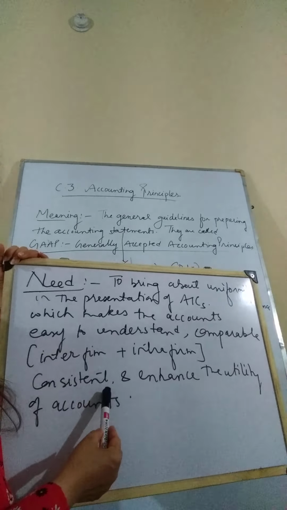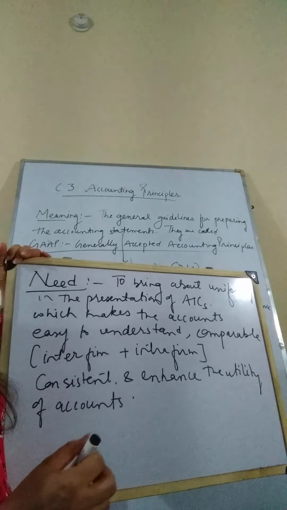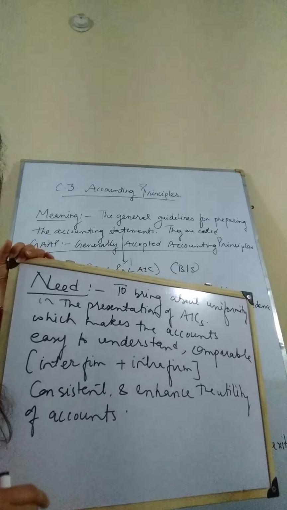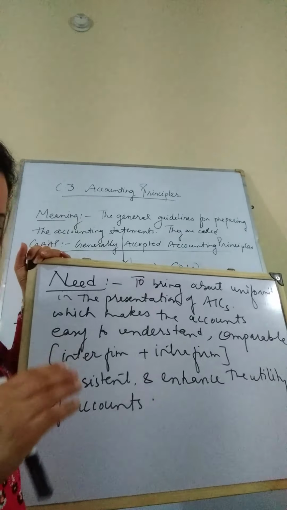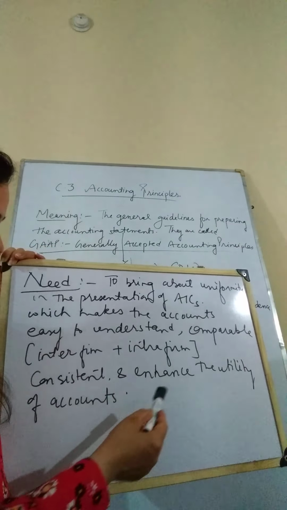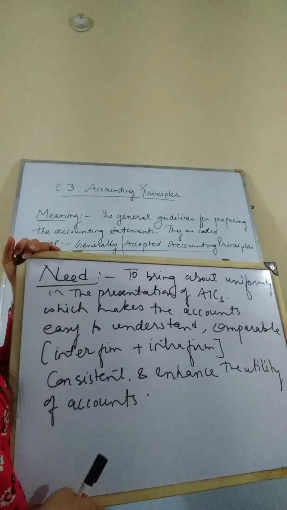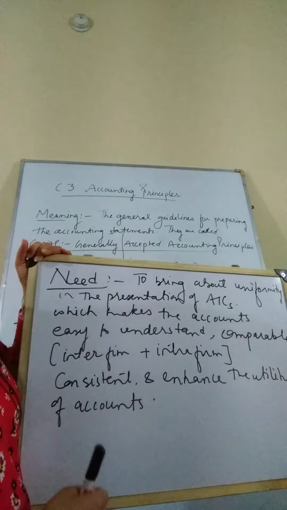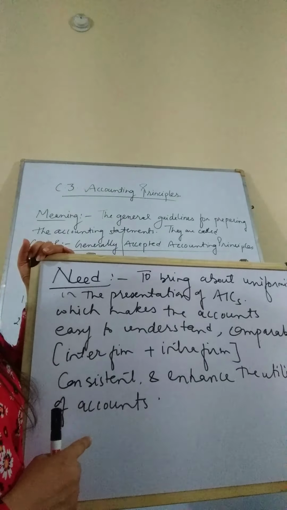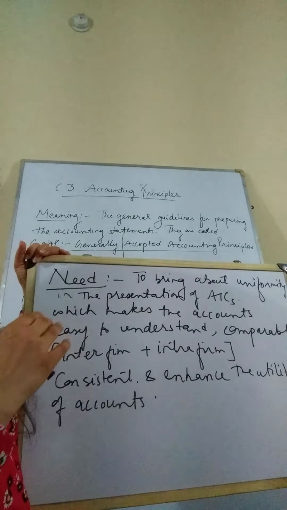Okay, then consistency is being promoted by accounting principles. Consistency means similar practices. For example, if we are following one method in one year, then in the second year we are following the same method so that it is consistent. And it enhances the utility of accounts. If we are making the accounts on the basis of guidelines, rules and regulations, they enhance the use of accounts. So these are the important elements which help us to make our accounts, and because of which there is a need for accounting principles to be followed.